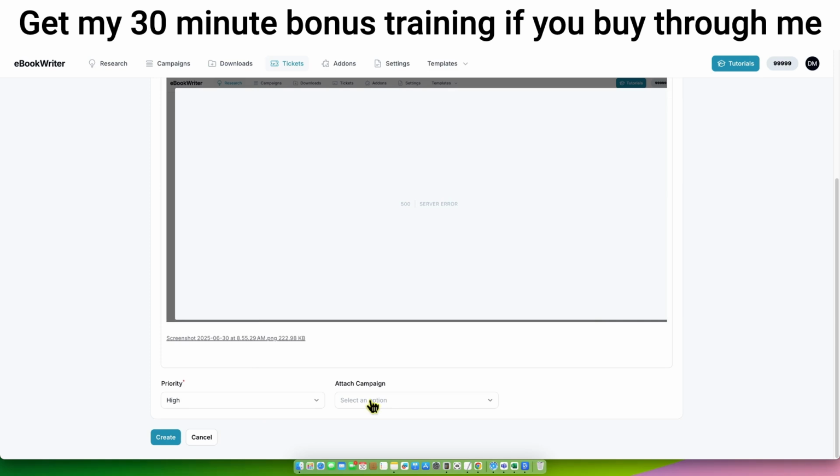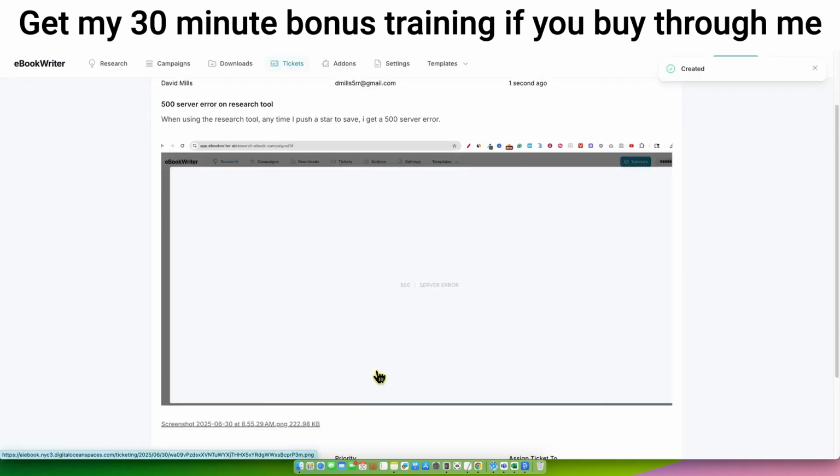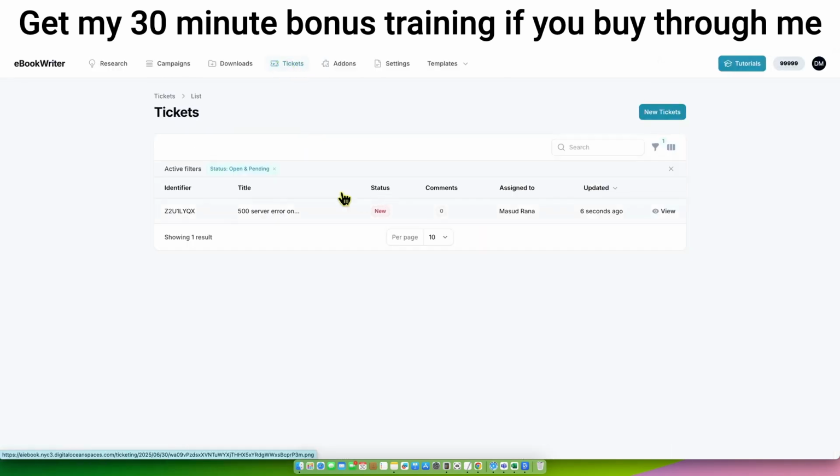I did what Chris asked and submitted a ticket to the system. So now we go to tickets. You can see we have a new ticket and status, very cleanly organized. Can't all the tools on AppSumo do this? This is the way a tool should be created and should function. It's already assigned to the rep, the customer service support or developer, and it gives you a status and so forth. So just brilliant. Love the tool.